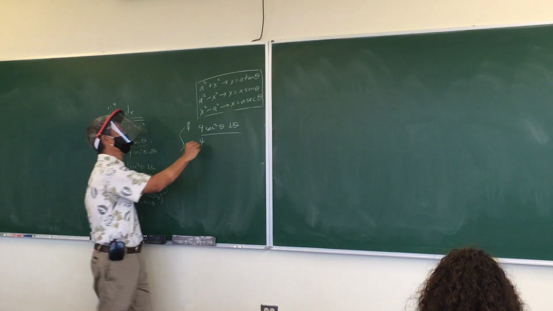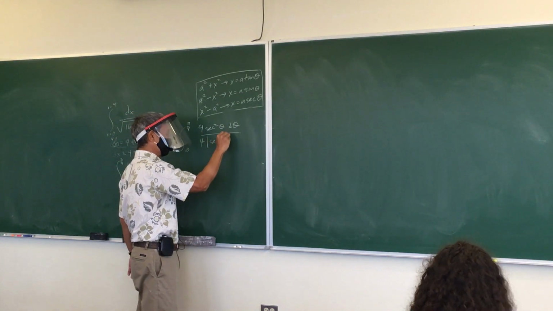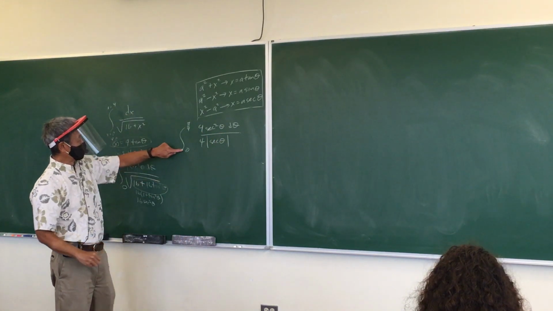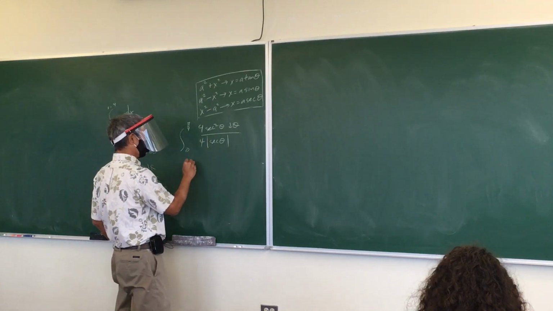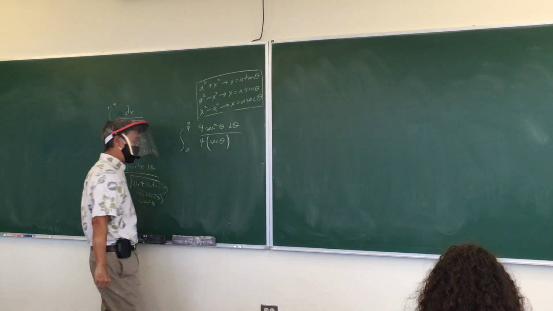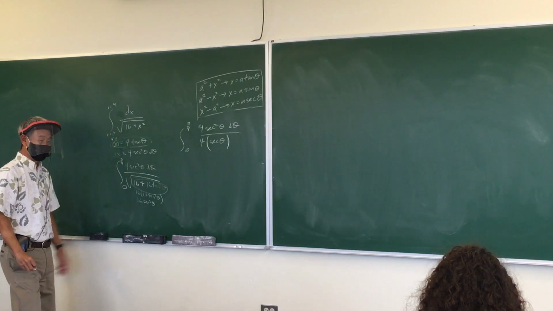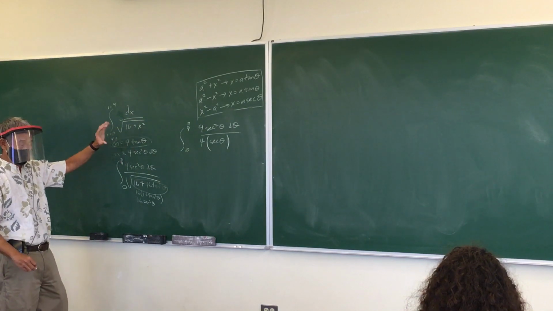Absolute value. Absolute value, see? You're getting good. But between 0 and pi over 4, secant is positive, so we don't need the absolute value. But you gotta know why we don't need it. It's because on those limits, it's positive.